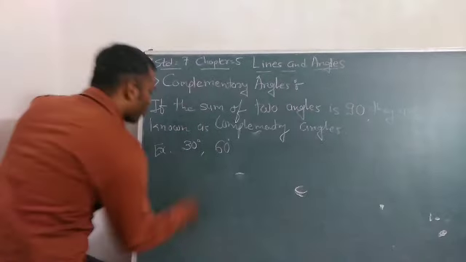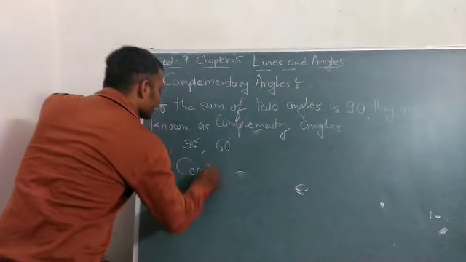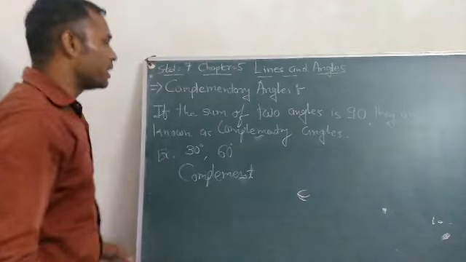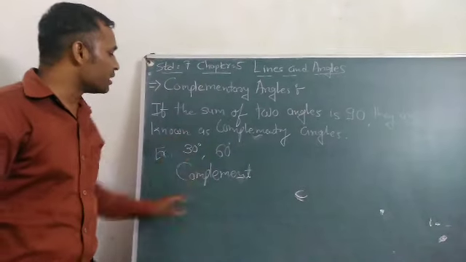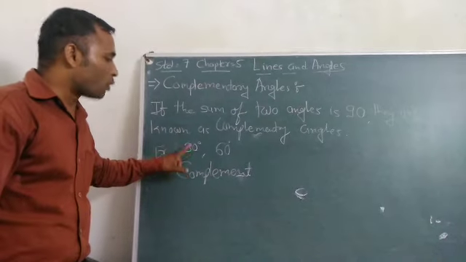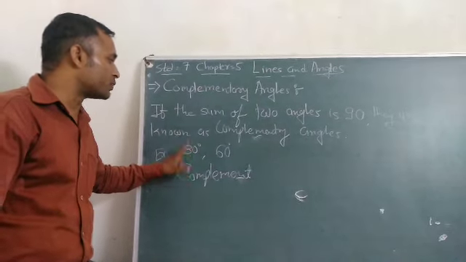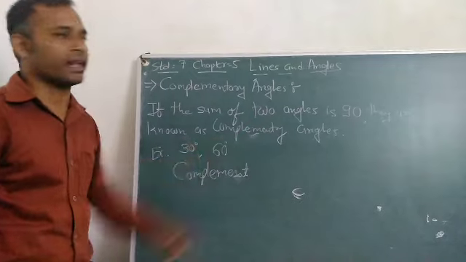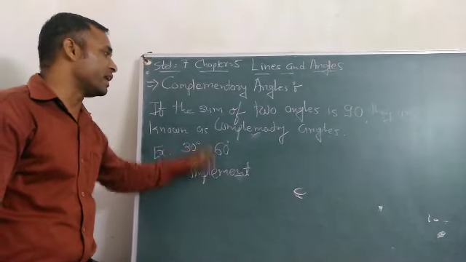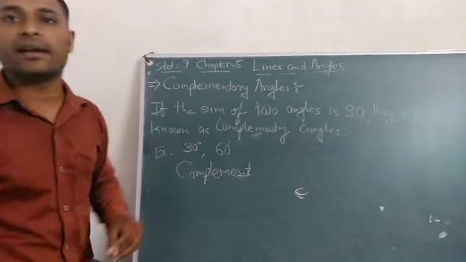And what is the meaning of complement? The complement angle of 30 degree is 60 degree. Vice versa, the complement angle of 60 degree is 30 degree.